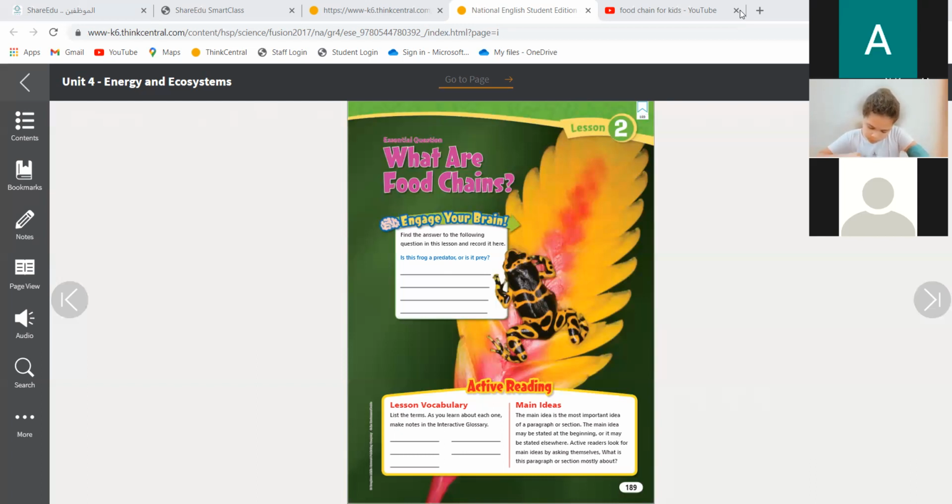What is the second group? The second group is consumers. Excellent. They are living things. What do they do? They eat other living things. Excellent. Bravo. What about you, Dana? What is the third group? So we have producers, consumers, and then?